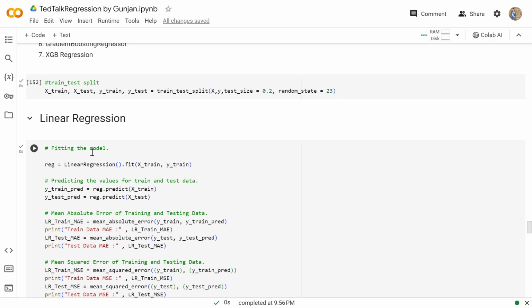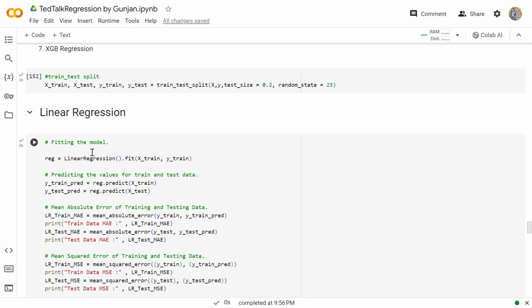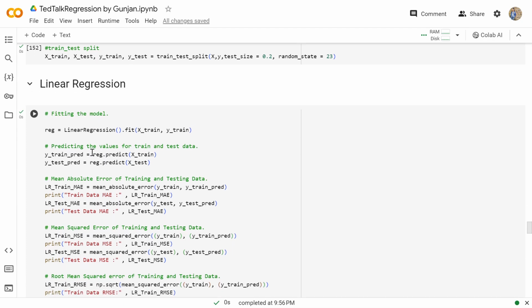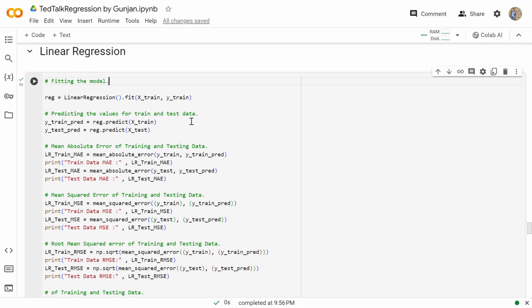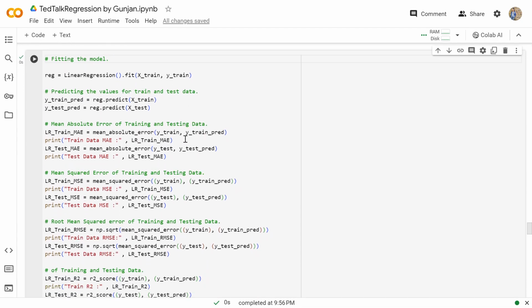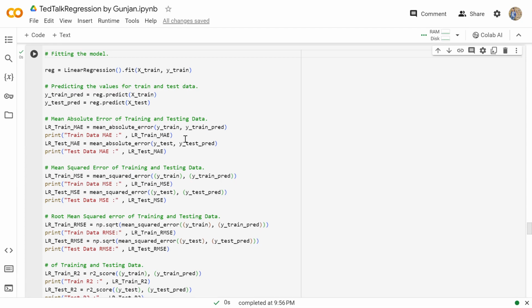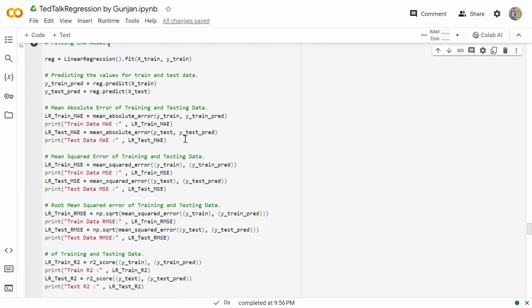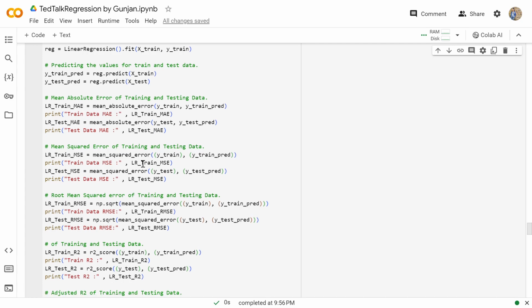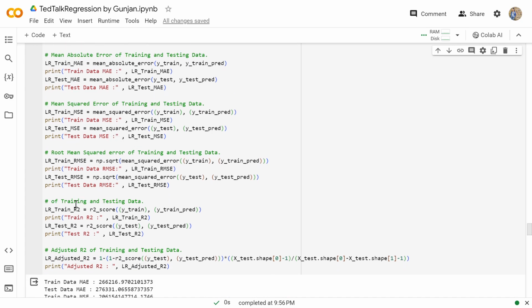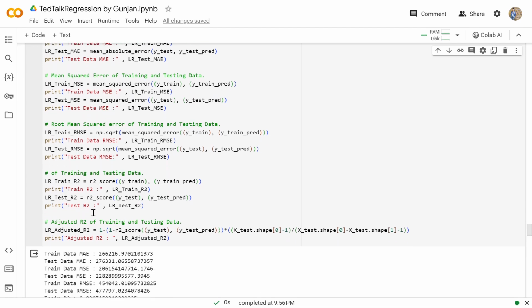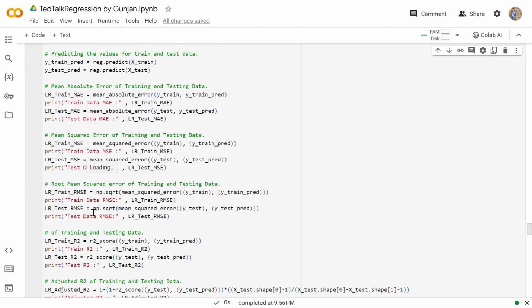Linear regression is a model consisting of a predictor variable and a dependent variable that are related linearly to each other. So we'll be putting our train values into the linear regression model. Then to check whether we have calculated the best fit, the right model or not, we'll be seeing these with the help of mean absolute error, mean squared error, root mean squared error, and the R squared model, and then adjusted R square model.